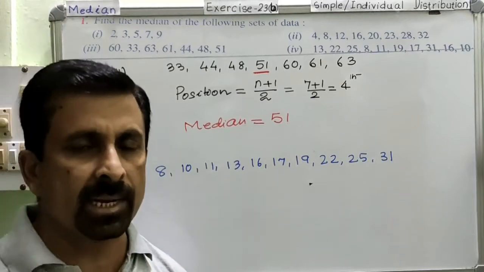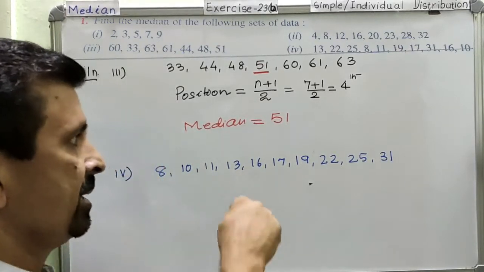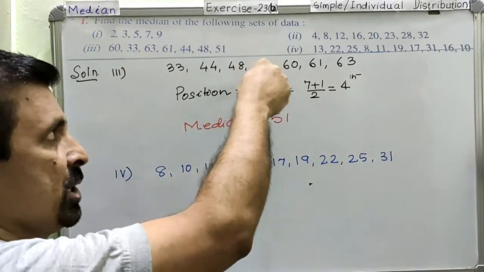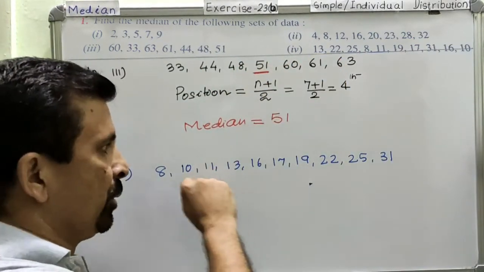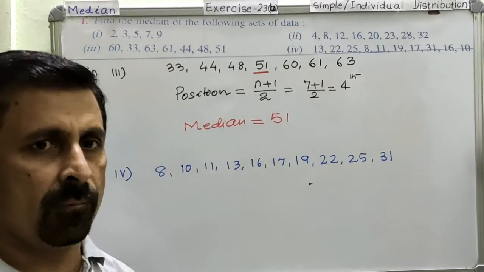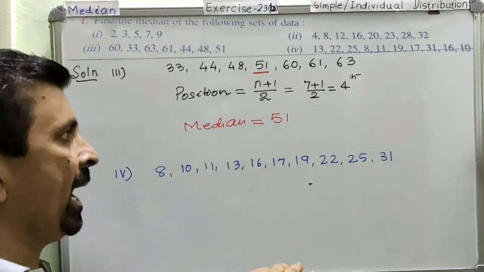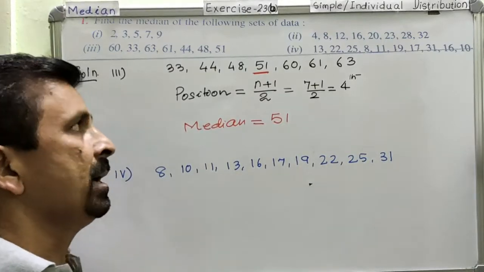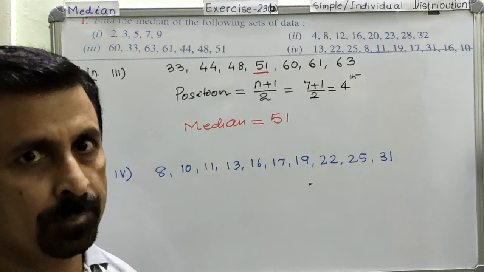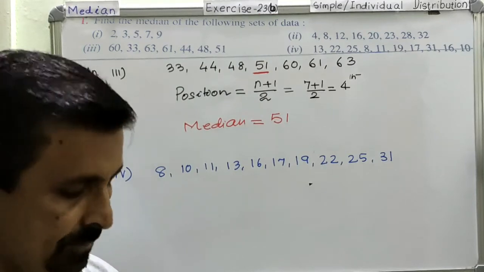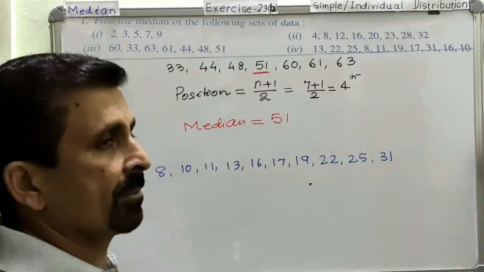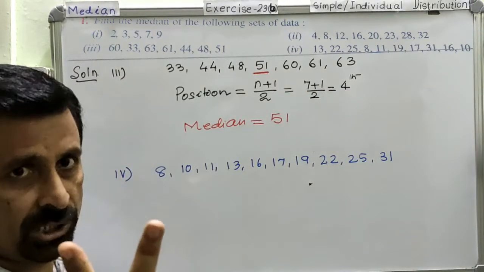And you know very well that 10 is an even number. That means in this question we have an even number of data. In the previous question we had an odd number of data. So with this question now your doubt will become very clear: how you will behave when you have an even number of data and how will you calculate when you have an odd number of data. Is it okay? So now here because we have an even number of data, therefore there will be 2 positions.